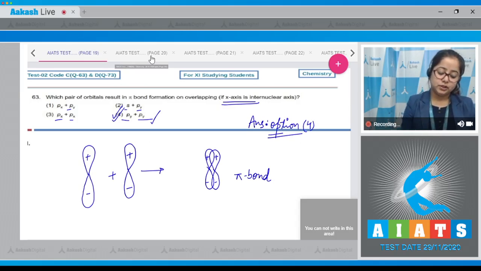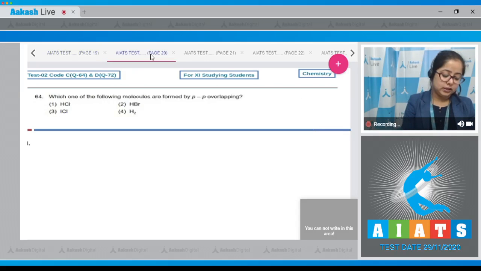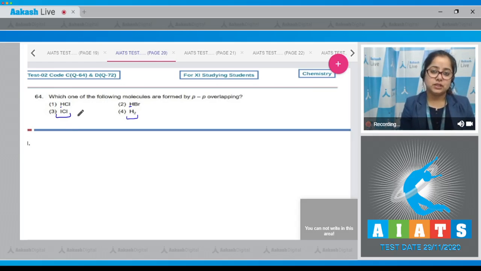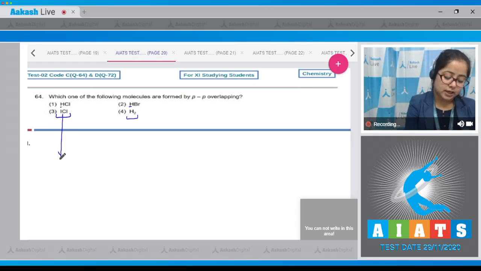Moving to the next question, which is 64. Let's read the question. Which one of the following molecules is formed by p-p overlapping? Starting with number 1, HCl. Student, here hydrogen forms a bond using its s orbital. Same with HBr, and same here, s-p overlap is there. When we talk about ICl, both the elements, that is iodine and chlorine, belong to group 17, and both I and Cl atoms are involved in p-p overlapping.